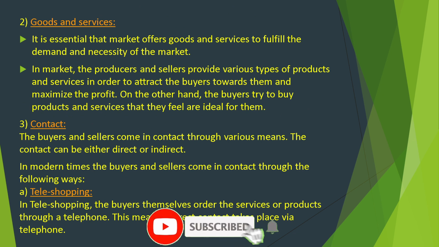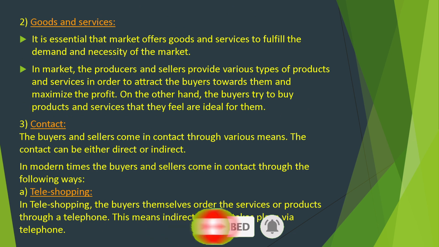Second, goods and services. It is essential that the market offers goods and services to fulfill the demand and necessity of the market. In the market, the producers and sellers provide various types of products and services in order to attract the buyers towards them and maximize the profit. On the other hand, the buyers try to buy products and services that they feel are ideal for them.